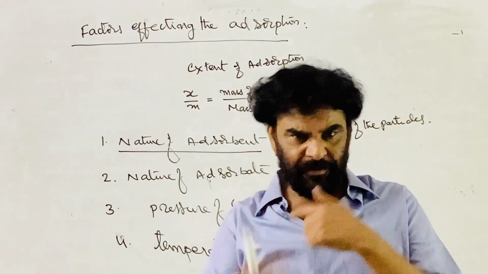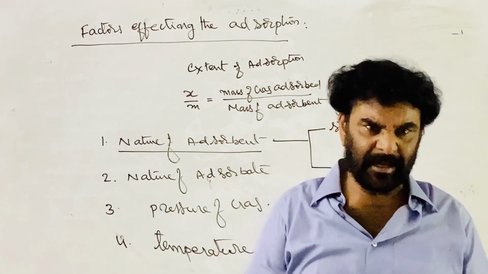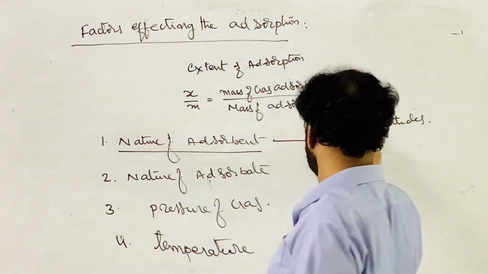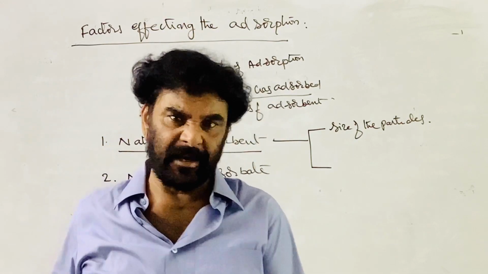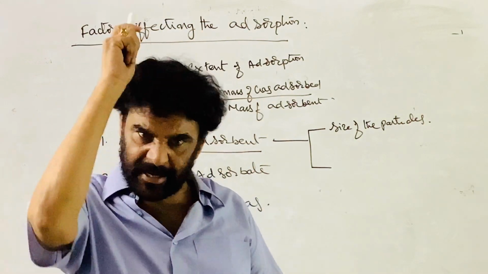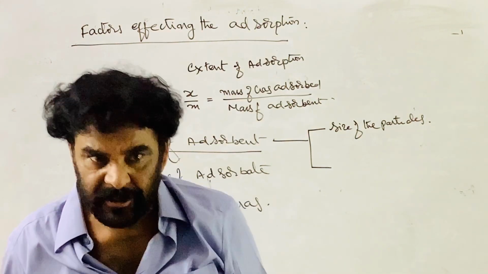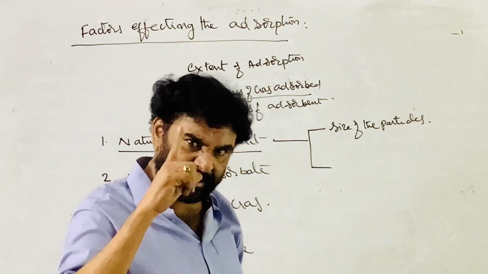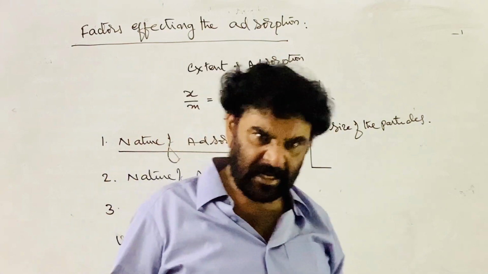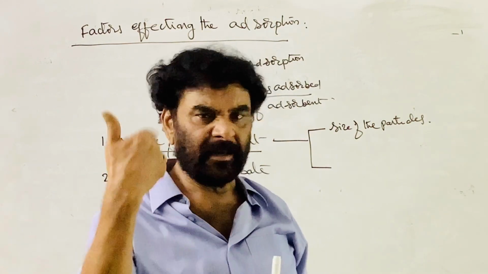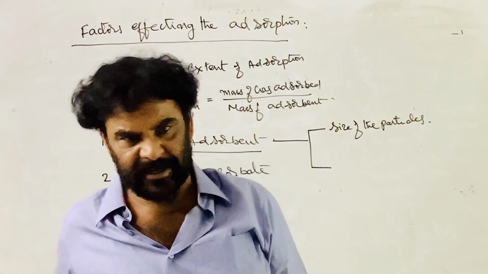So as you decrease the size of the particle, the surface area increases, and the extent of adsorption increases. So the adsorbent is always to be taken in the finely divided form. As the size of the adsorbent decreases, the surface area increases, and the extent of adsorption increases. Finely divided metal powders are taken as catalysts. The same law applies to catalysis: the catalyst is to be taken in the finely divided state.